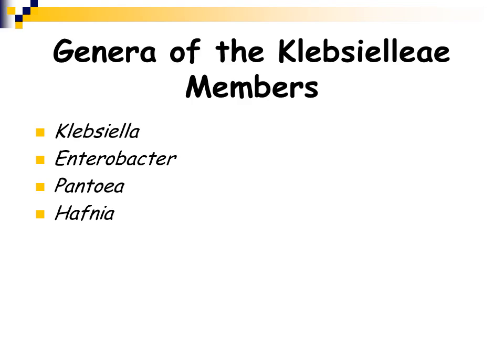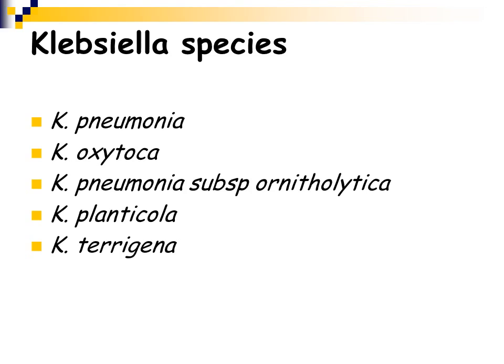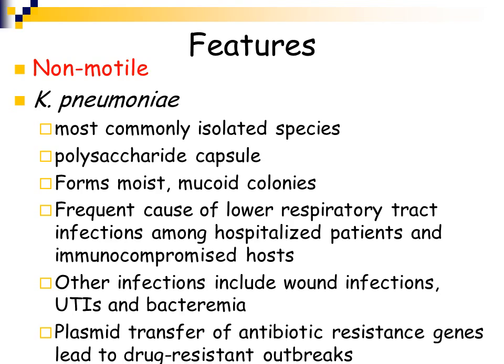So the genera that are in the Klebsiella tribe are the genus Klebsiella, the genus Enterobacter, the genus Pantoea, and the genus Hafnia. We'll start out by talking about Klebsiella. There are numerous species of Klebsiella, including Klebsiella pneumoniae, Klebsiella oxytoca, Klebsiella pneumoniae subspecies ornithinolytica, Klebsiella planticola, and Klebsiella terrigena.